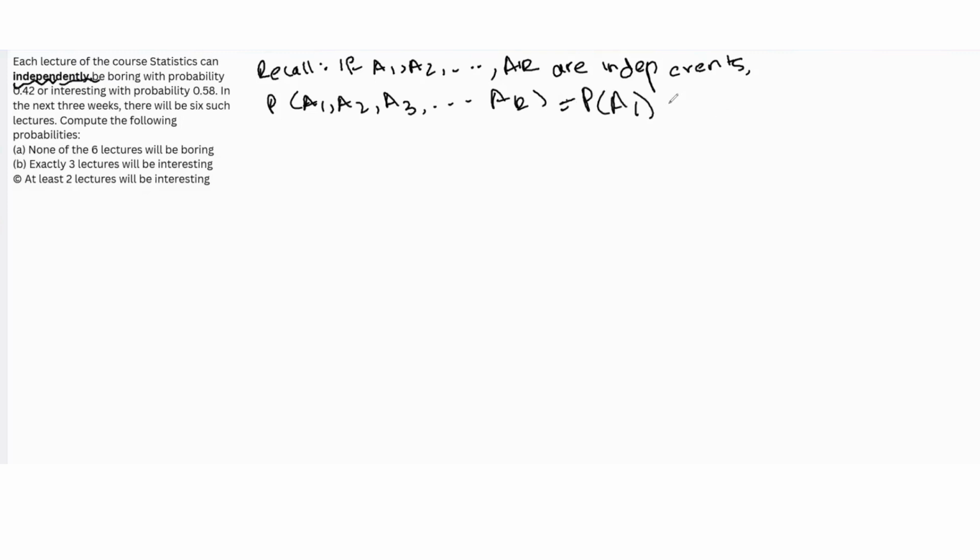individual probabilities. Generally, when we're finding the probability of intersection of some events, we have to apply the multiplicative rule. But when they're independent, as they are here, then the probability of the intersection, which is represented by this comma, is just the product of the individual probabilities. So that's the key thing here. Whenever you're finding the probability involving an intersection of events, in general you have to apply the multiplicative rule, but when those events are all independent, you can write the probability of the intersection as the product of the individual probabilities.